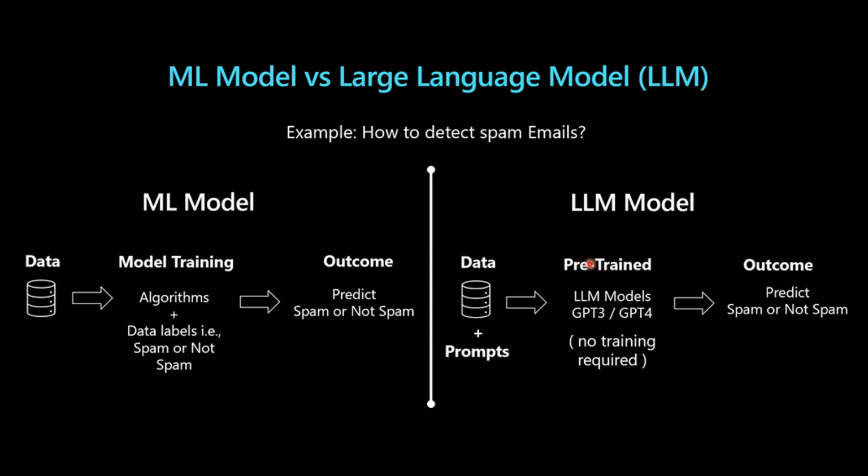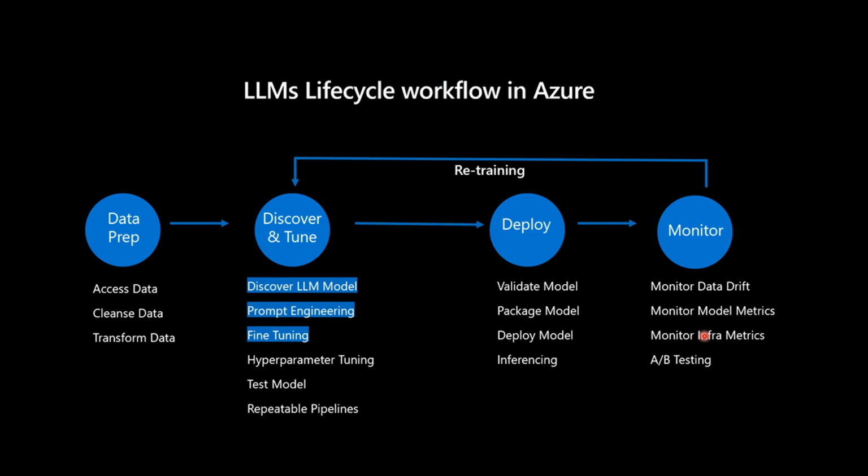So here, instead of having labeled data or training data, which we don't have, we do have our prompt with our data to these large language models, and we are not going to train another model from scratch. I'm not going to train a GPT-4 model here, which is not even feasible for me. And then I can have the outcome, the same thing, an NLP task or anything. We have talked a lot about the variety of different use cases that large language models can be used for. So let's take it a little bit further.